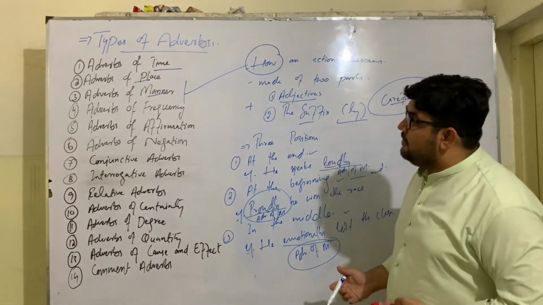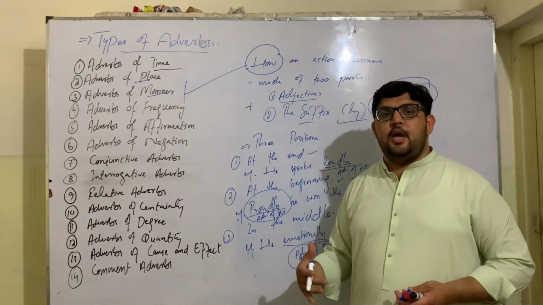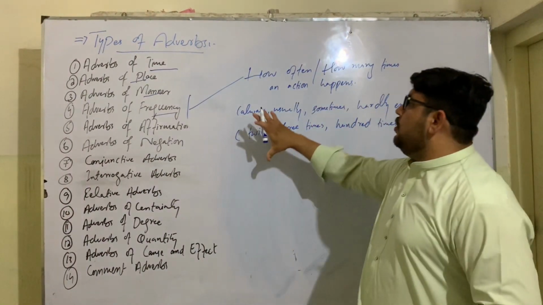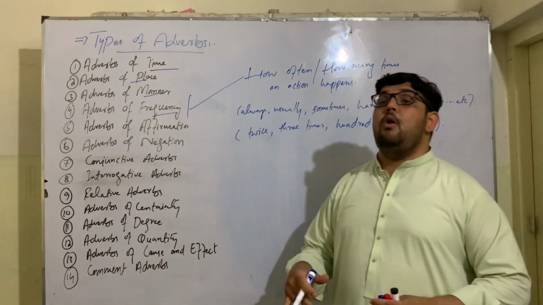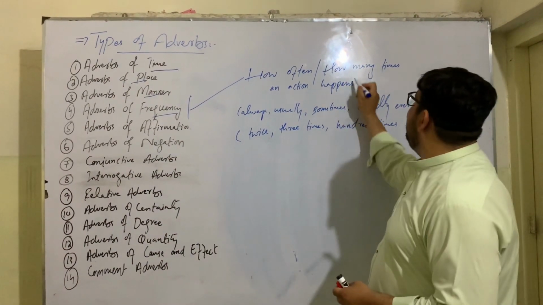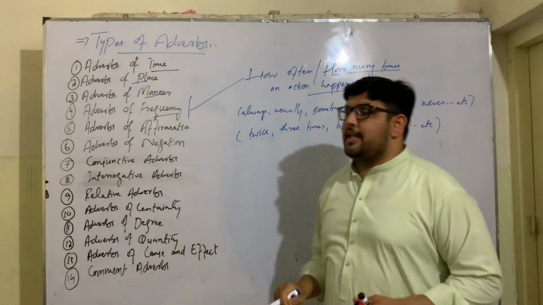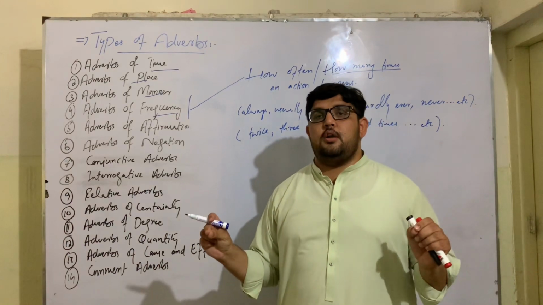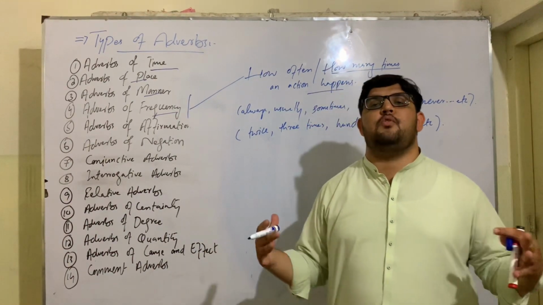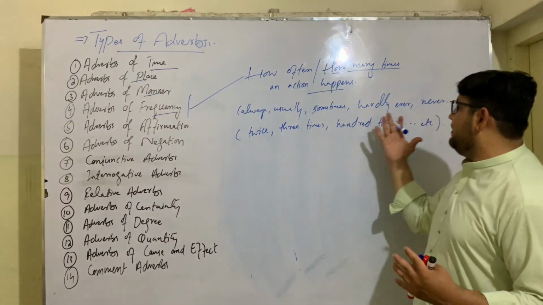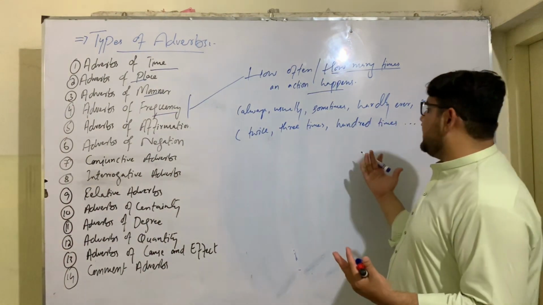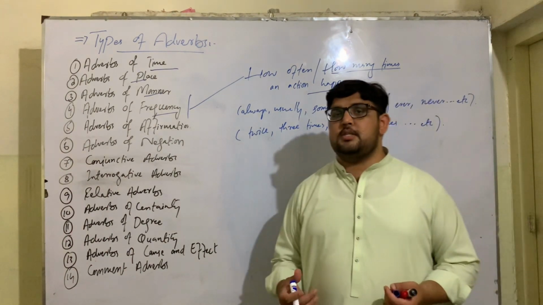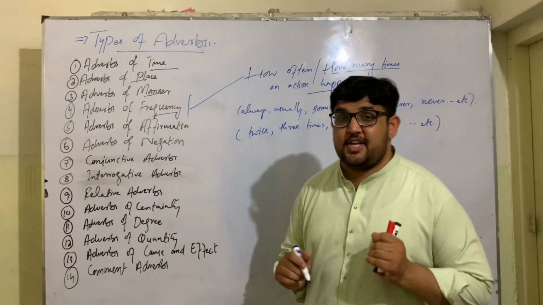So this is all about adverbs of manner, where we show how an action happens. Next is adverbs of frequency, those adverbs which are used to show how often an action happens, or how many times an action happens. Adverbs of frequency are those adverbs which are used to show the repetition of an action. Like always, usually, sometimes, hardly ever, never, twice, 3 times, 100 times, 1,000 times, etc. These are all adverbs of frequency which are used to show the repetition of an action in a sentence.